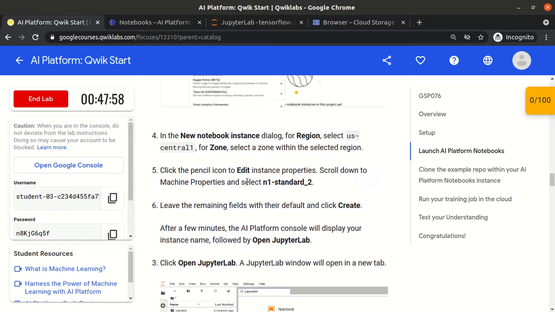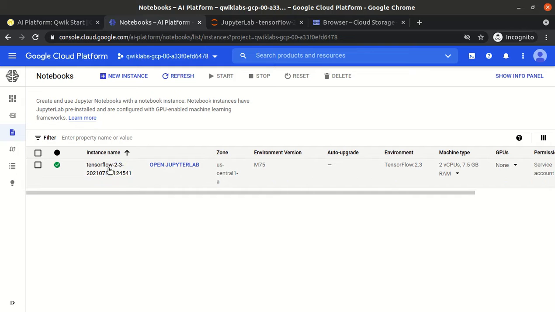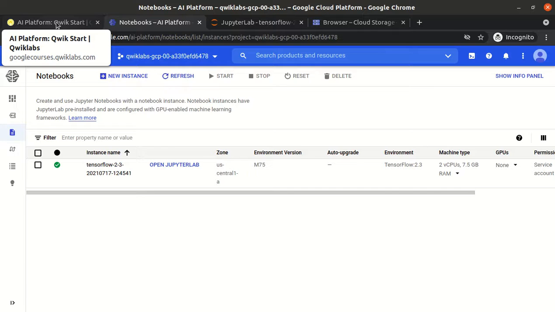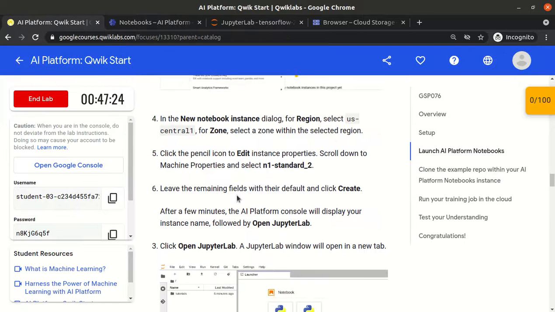So now, this is a very startup lab. As part of this lab, we will not see how to write the TensorFlow code. We will not see how to write the production code, what is the prediction and anything. This is a very startup lab just to explore what is AI platform, where is the option in the Google Cloud platform, how to open the notebook, how to spin up the virtual machine, what all the options we have, the option of the TensorFlow as well. So these are all basic options, the main purpose of this lab.